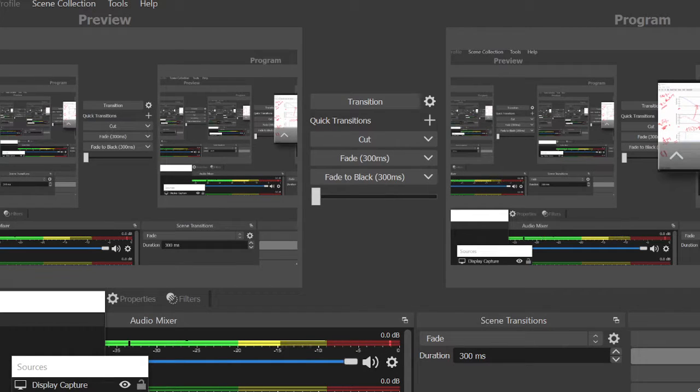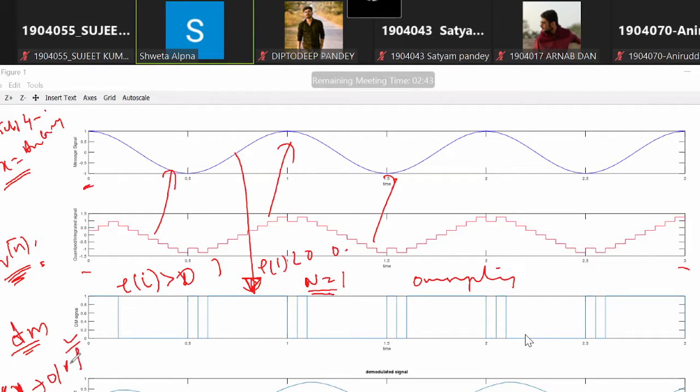The fourth plot is S1. S1 is the output of the Butterworth filter from which we are going to recover the message signal. So this message signal, this demodulated signal, we are recovering from the quantized output. In the program, I told you that in the filter, with S1 equal to filter that we are writing, the input that we are giving is XQ and not DM.